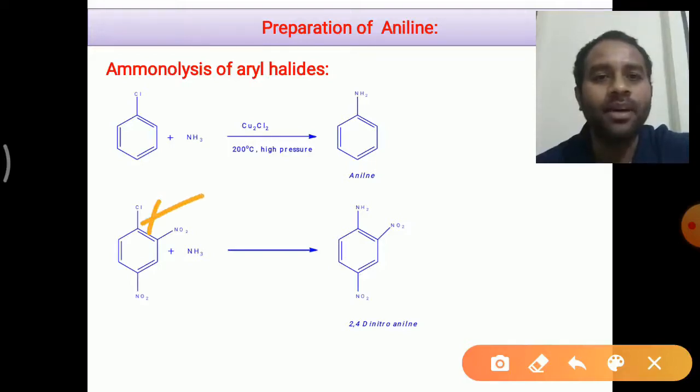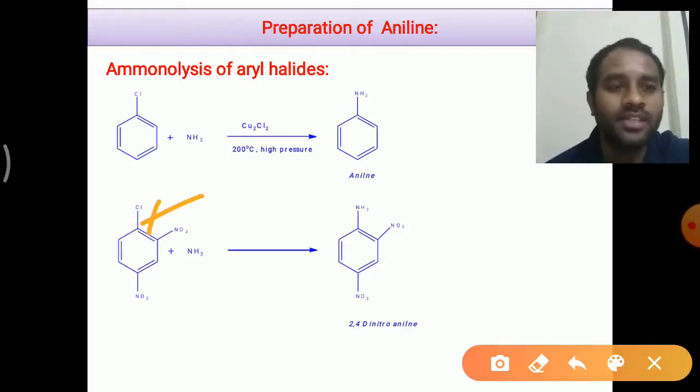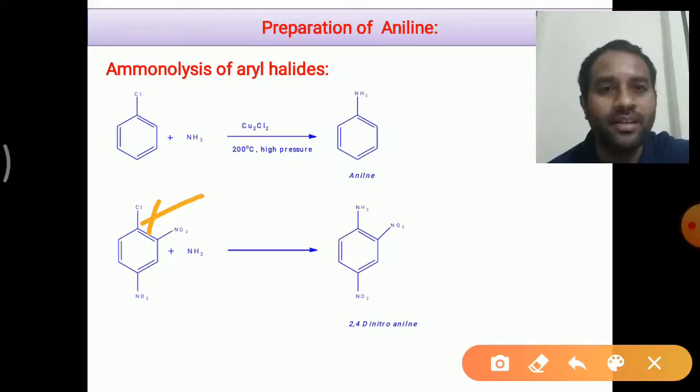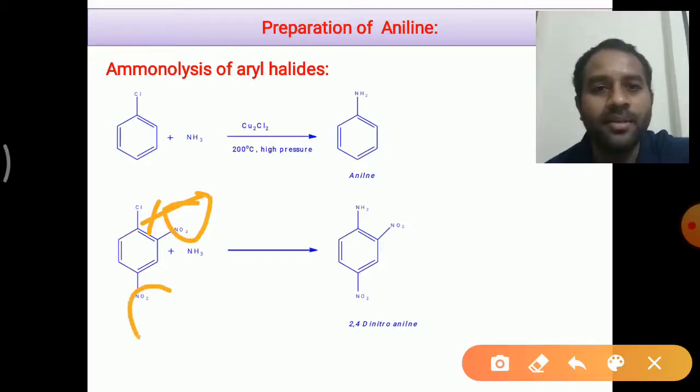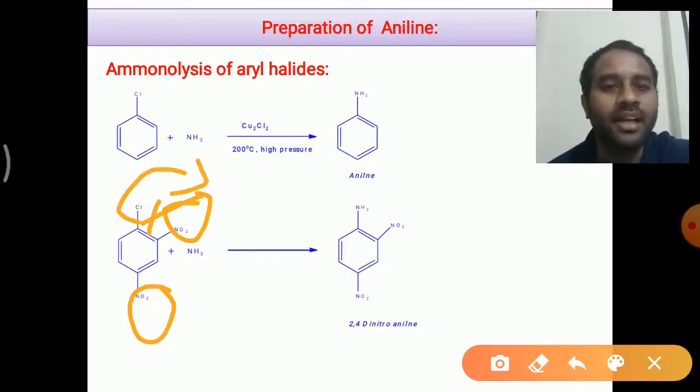This is of double bond nature, right? So because of this reason, it is very difficult to replace the chlorine atom on the benzene ring. But here in our case, due to the presence of two withdrawing groups like a nitro group and another nitro group, this chlorine can be easily replaced by the other nucleophiles, right?